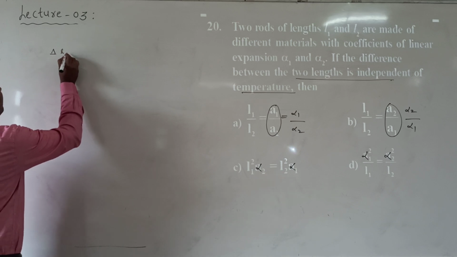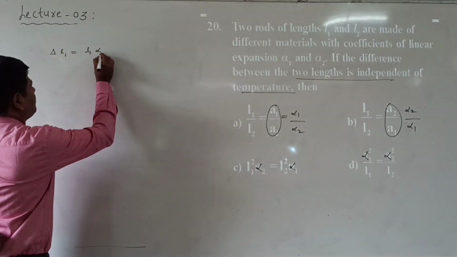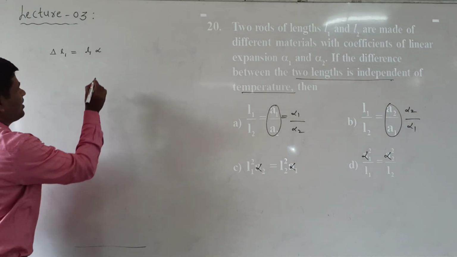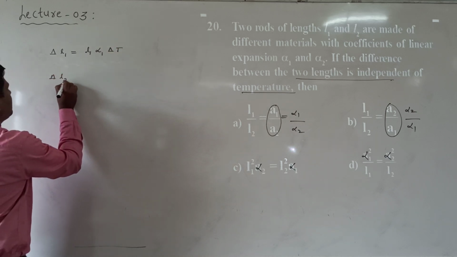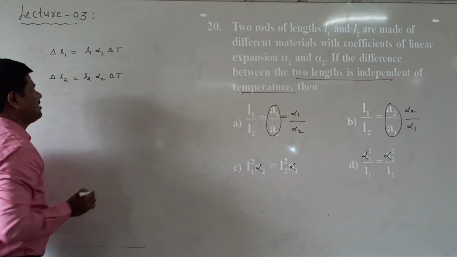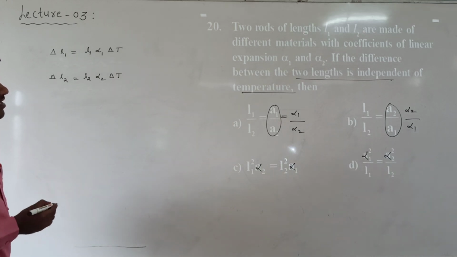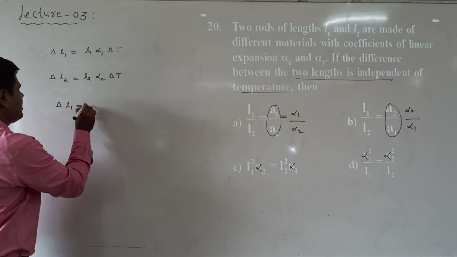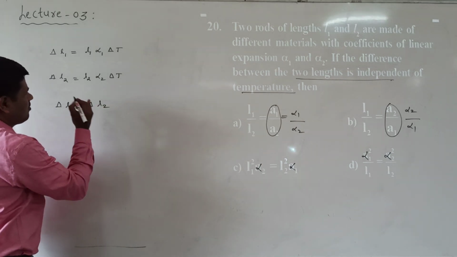Means delta L1 is equal to alpha 1 into L1 into delta T, where the first is the coefficient of linear expansion alpha 1. The second, delta L2, is equal to L2 into alpha 2 into delta T. The change in temperature is also the same. Both changes in length are independent of the temperature, meaning delta L1 is equal to delta L2.